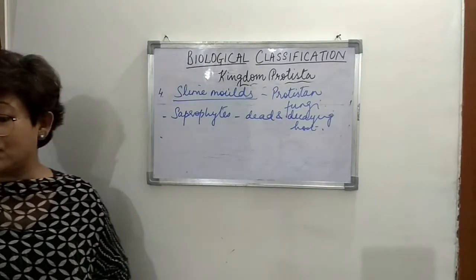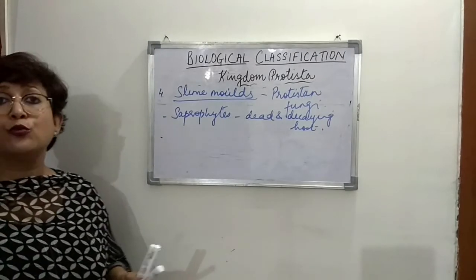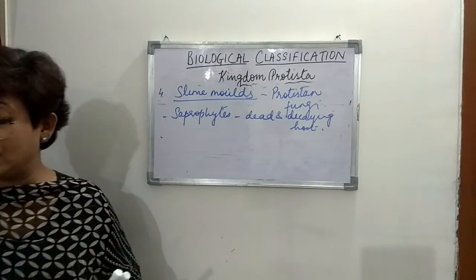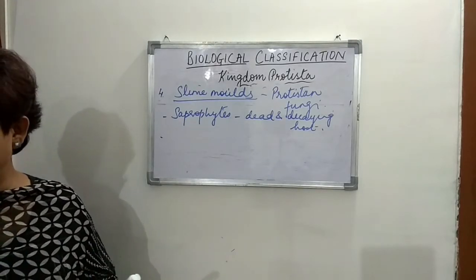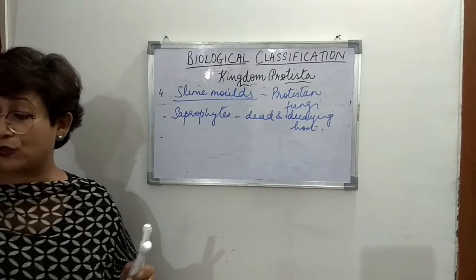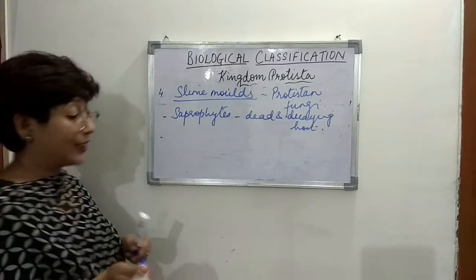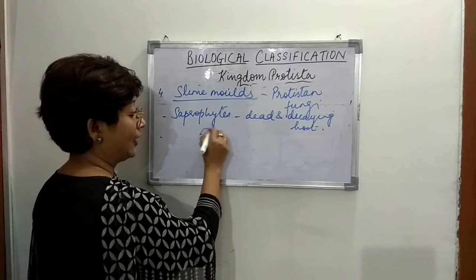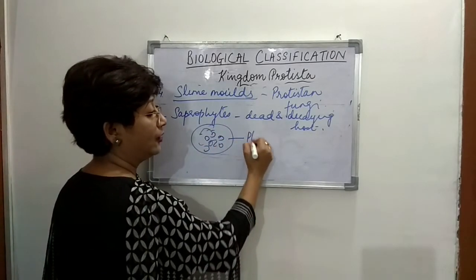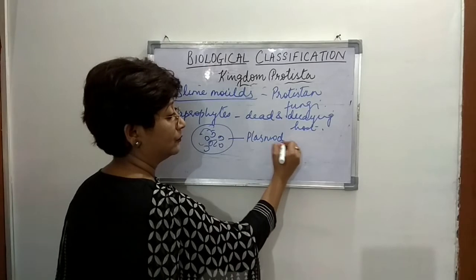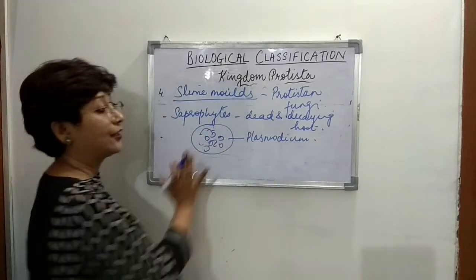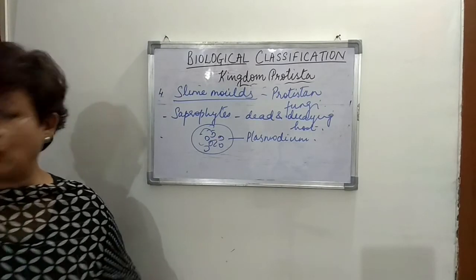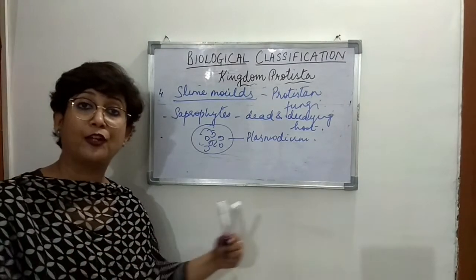So they engulf, and under suitable conditions, that means when the environmental conditions are favorable, they form an aggregation which is called plasmodium. A group, they all gathered together, and this whole group is called plasmodium, which may grow and spread even to several feet.